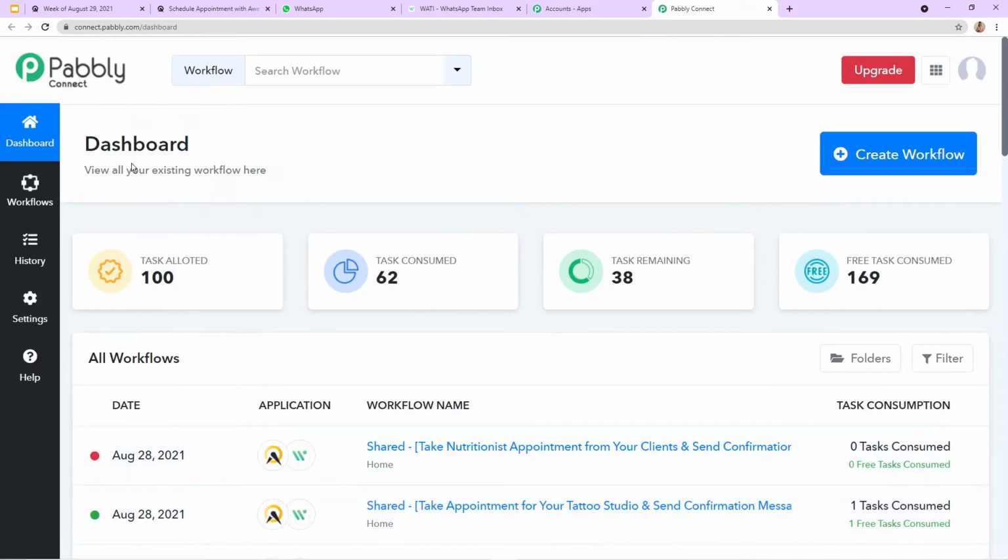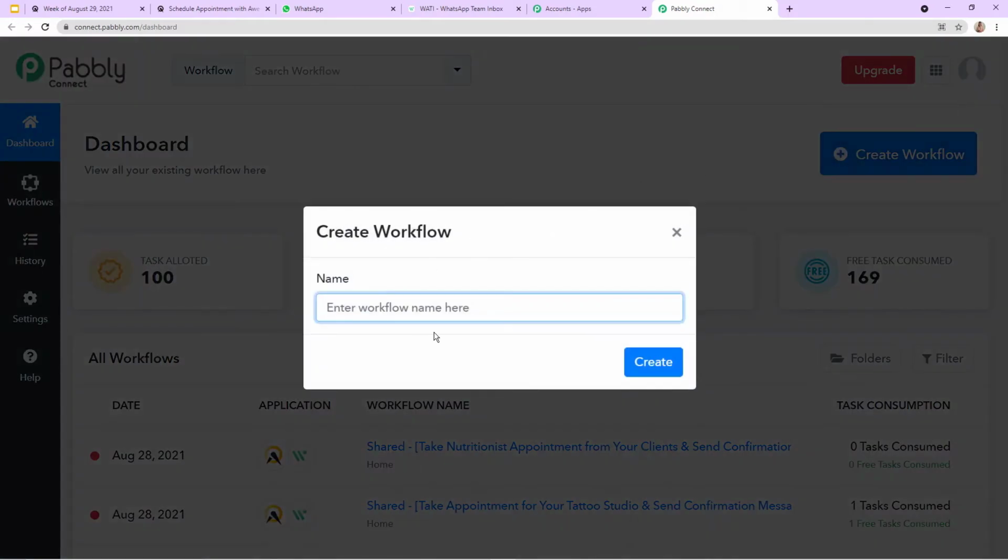After clicking on access now, you can see this dashboard just appeared, and on the top right corner this button named create workflow. I'm going to click on that. Okay, so this dialog box just appeared. Here we need to give a name to our workflow. You can give it according to your choice. Right now I'm giving it according to our topic, which is Acuity Scheduling to WhatsApp. Then I'm going to click on create.